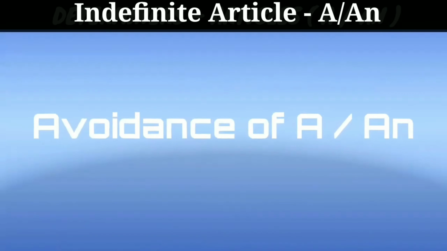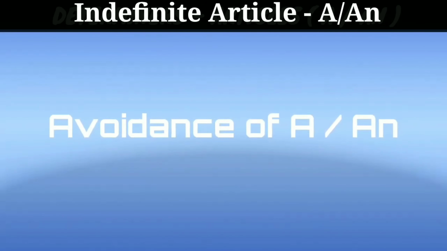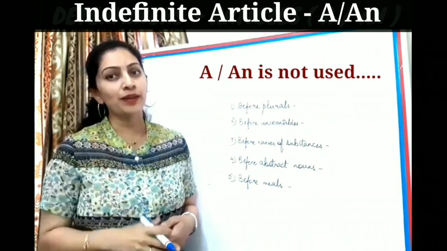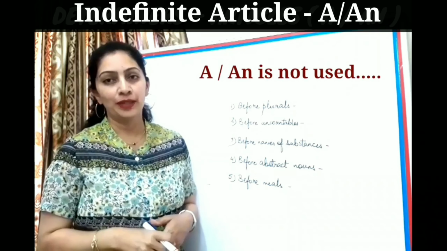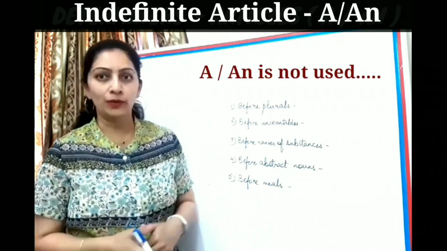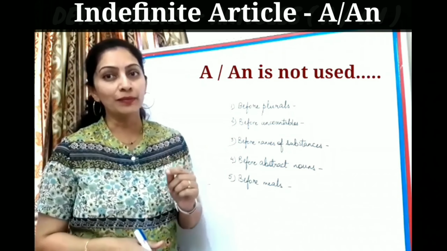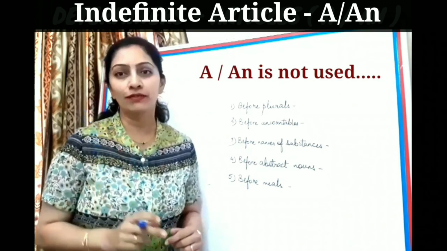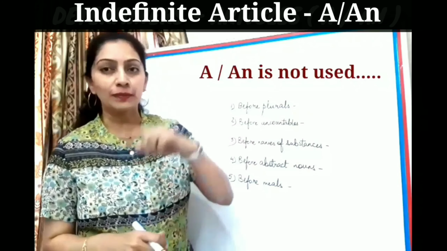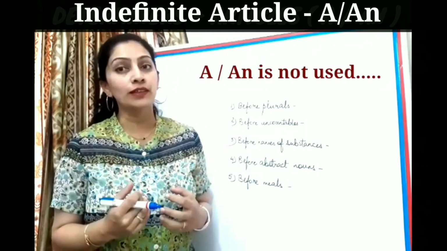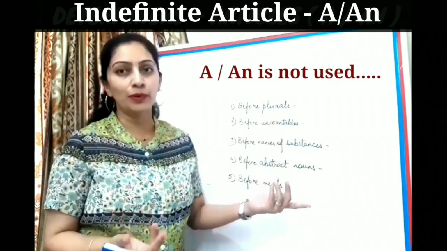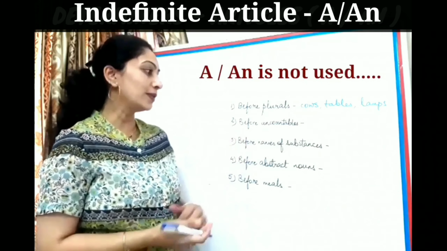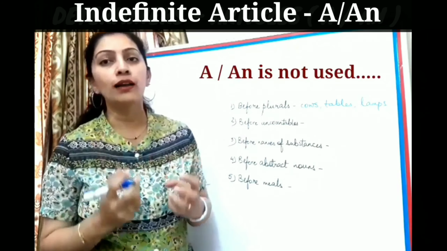Till now we saw where all we can use a or an, but there are certain places where you cannot use a or an. These are certain rules which I'll tell you one by one along with an example, and mind them. Please do not make that mistake. We cannot use an indefinite article before plurals. As in the beginning also I had told you that these are used only for singular nouns or pronouns. So if you have anything in plural, you will never have an indefinite article before it. The second rule says that it should not be used before uncountables.